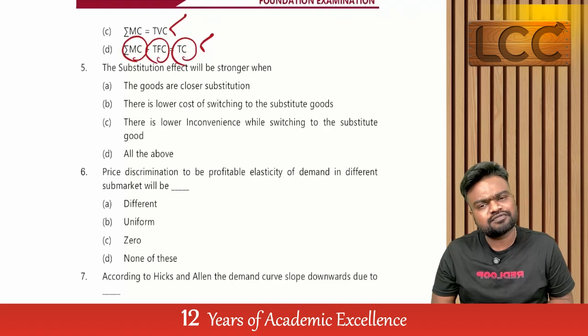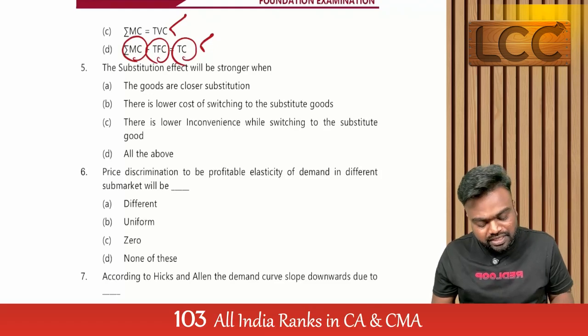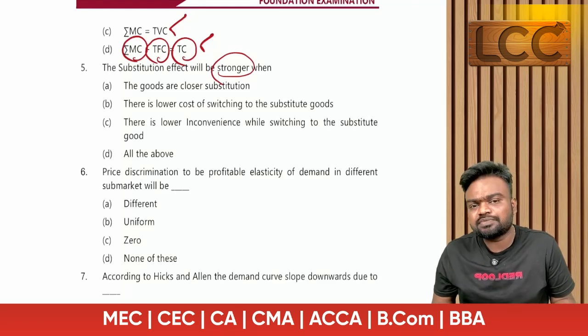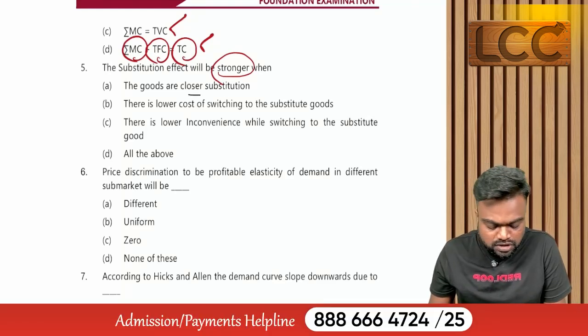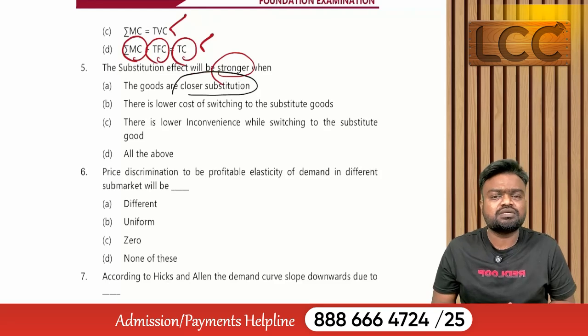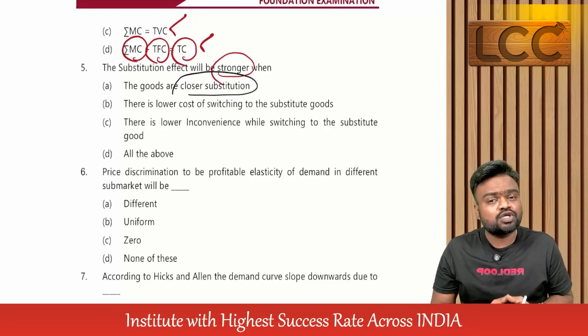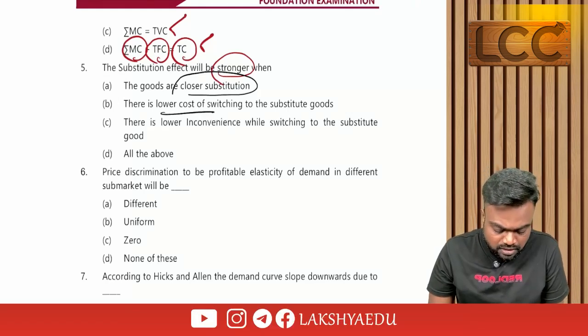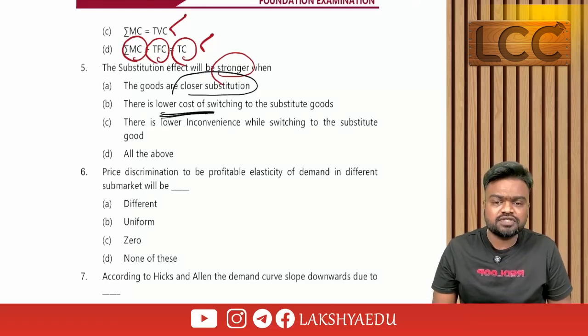So there is a chance of substitution. Here they're asking when it is stronger, that means when we can easily substitute. The first thing, when the goods are close substitutes. Sir, what is the meaning of close substitutes? Goods offering similar features are called close substitutes.